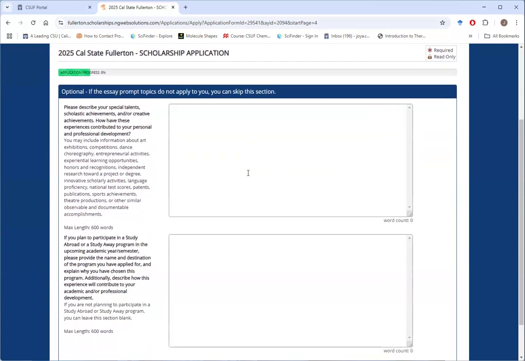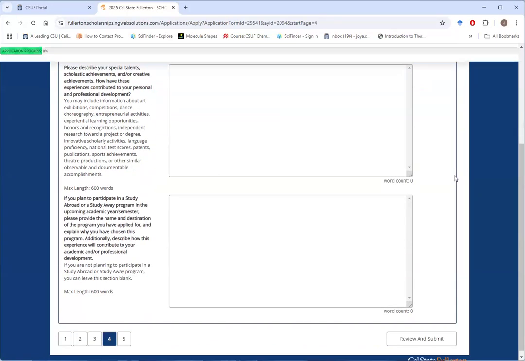On page 4, this is where I would talk about any of your research experience. I don't really think there's a reason to go into a lot of detail. If there is any reason you think to go into specific detail, make sure you clear it with your research advisor. There is text on the application system that says they could make your essay prompts public. So if you're talking about your research and it's very specific, make sure you clear that with your research advisor and make sure it would be okay.